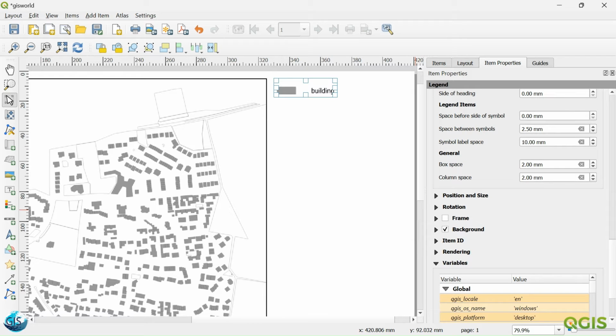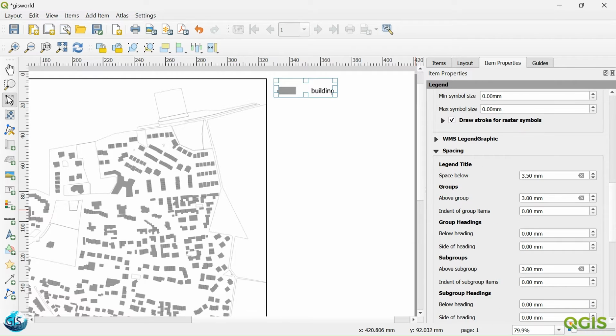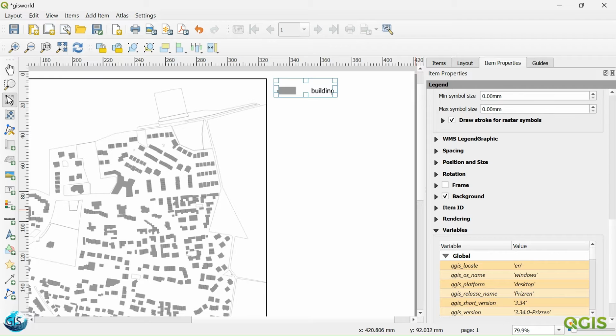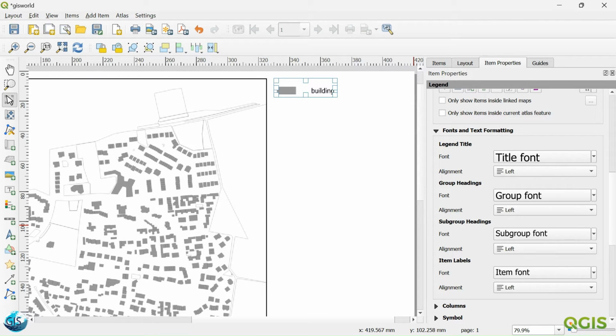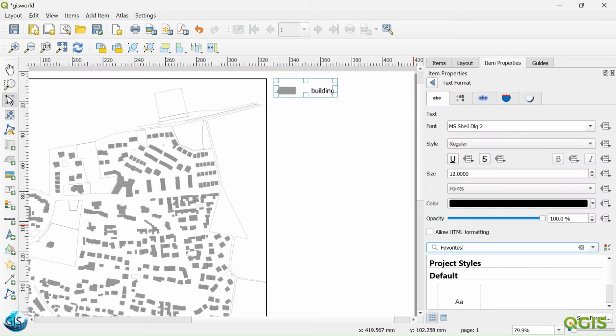Also, we can change maybe the font size. Where is the font size? Where is it? Spacing, positioning, size. Yeah, here. So item labels, maybe we can change it to Arial. Yeah, the easiest one, and it is 12. Maybe we can change it to 15. These are just some ideas.